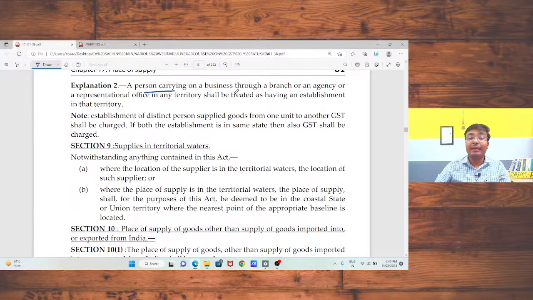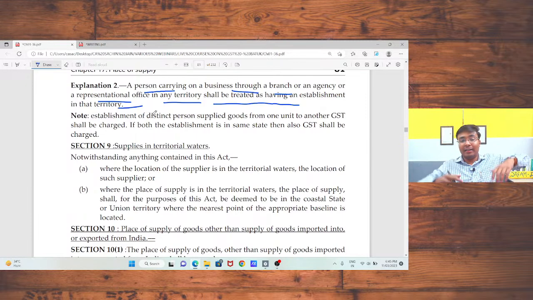Now, if a person carrying on business through a branch, agency or representational office in any territory shall be treated as having an establishment in that territory. If you provide a supply to your branch situated in Gujarat and the head office is in Rajasthan, that supply should be treated as an interstate supply. And if the branch is located in Rajasthan itself, that supply should be treated as intra-state supply, but GST should be charged.